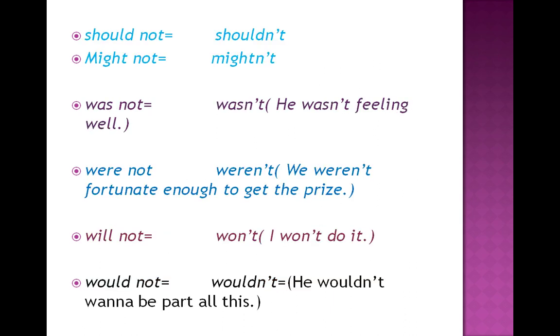Should not turns into shouldn't. Example, it shouldn't be a problem for us. Might not. It mightn't rain today. Was not turns into wasn't. He wasn't feeling well. Were not turns into weren't. We weren't fortunate enough to get the prize. Will not turns into won't. I won't do it. Would not becomes wouldn't. You wouldn't want to be a part of all this.